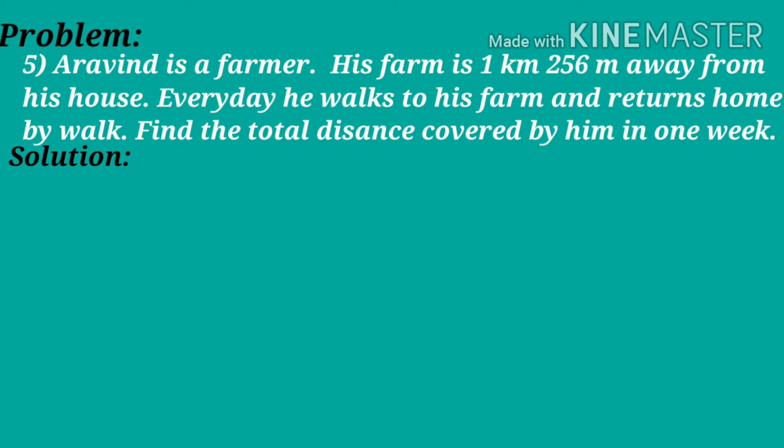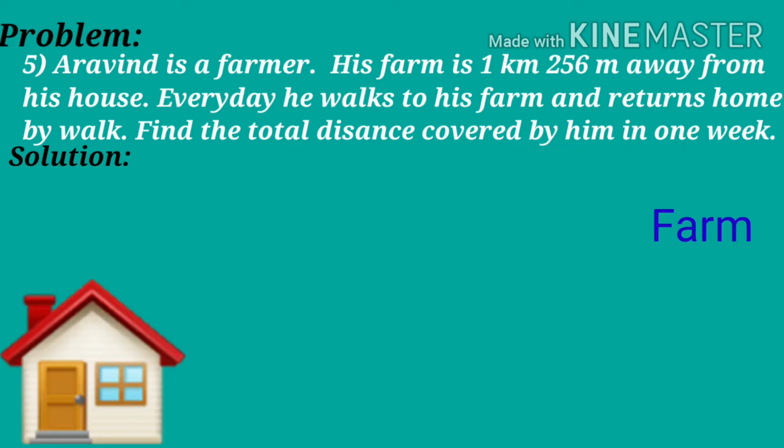Children, let's move on to the fifth problem. Aravind is a farmer. His farm is 1 kilometer 256 meters away from his house. Every day he walks to his farm and returns home by walk. Find the total distance covered by him in 1 week. Children, did you understand the problem?